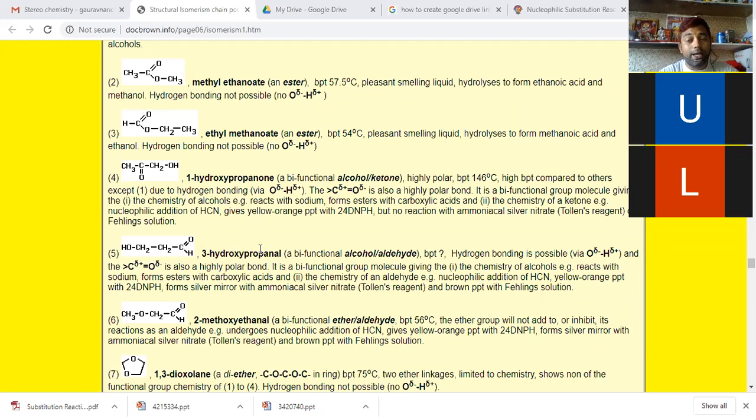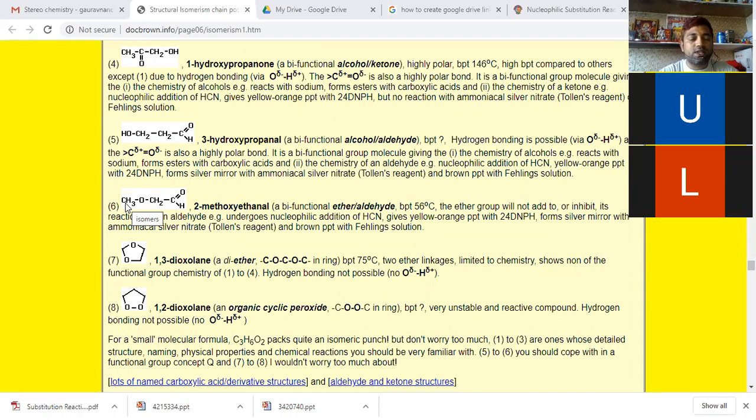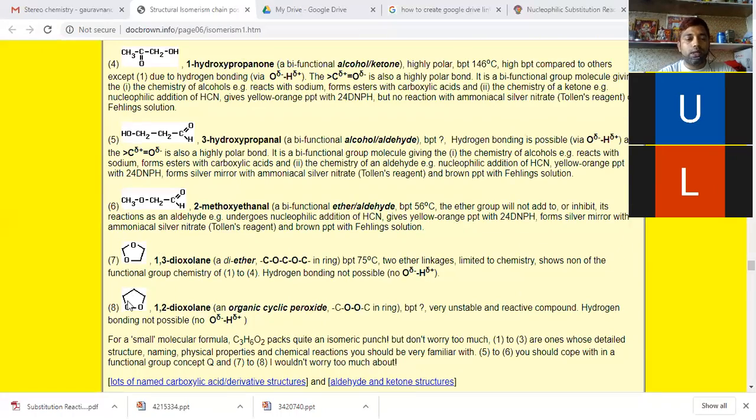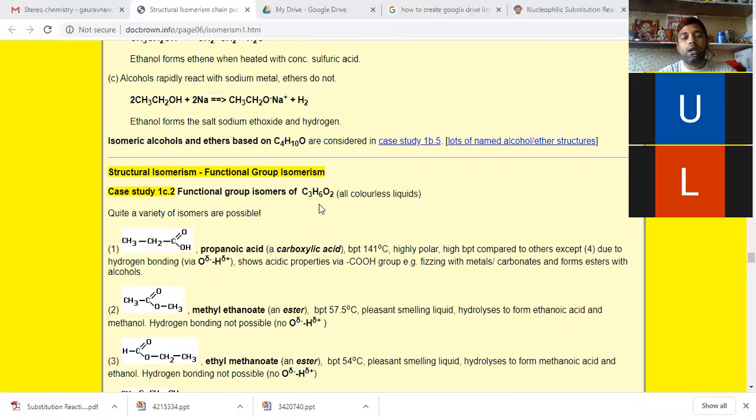3-hydroxypropanal. Positional isomers. Now we have the sixth one, 2-methoxyethanol. Again, ether and aldehyde. Then we have the seventh one, 1,3-dioxolane, a diether. It is a ring. Then we have 1,2-dioxolane. So 8 functional group isomers are possible from the C3H6O2 molecule.